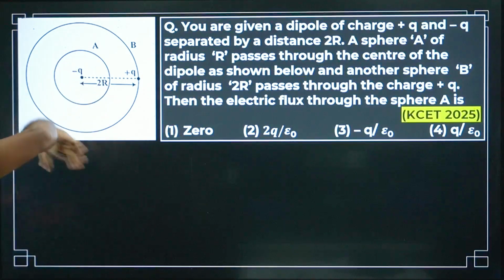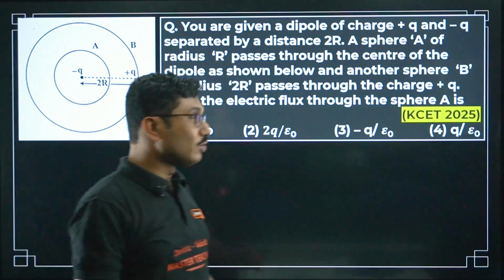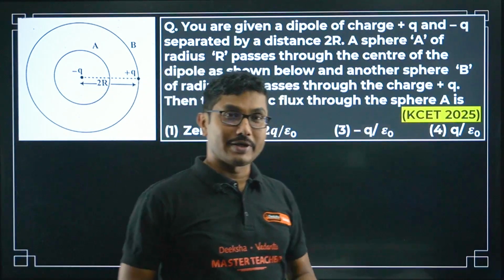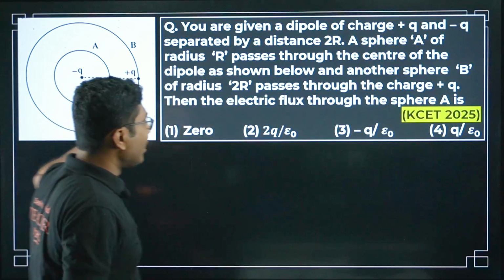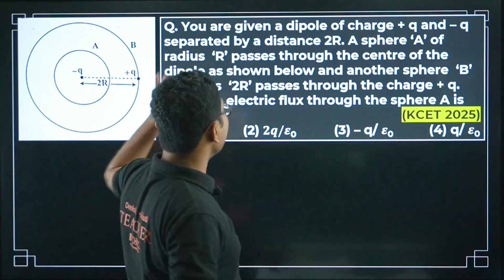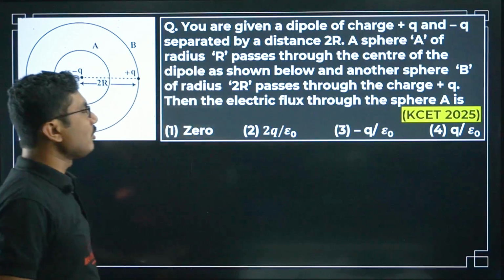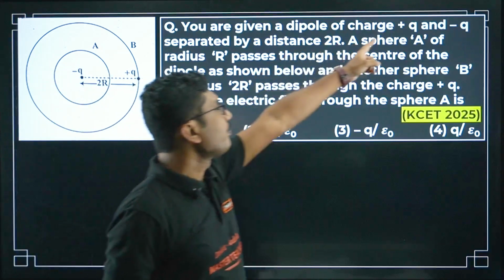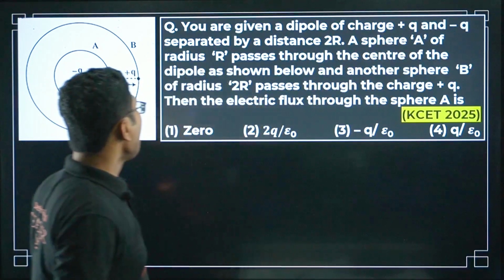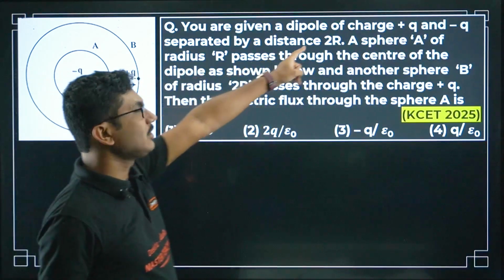Here it's a similar question, again two spheres, and again it is from 2025 only, but the orientation is different and the charges are different. You are given a dipole of charge plus q and minus q separated by a distance 2r.